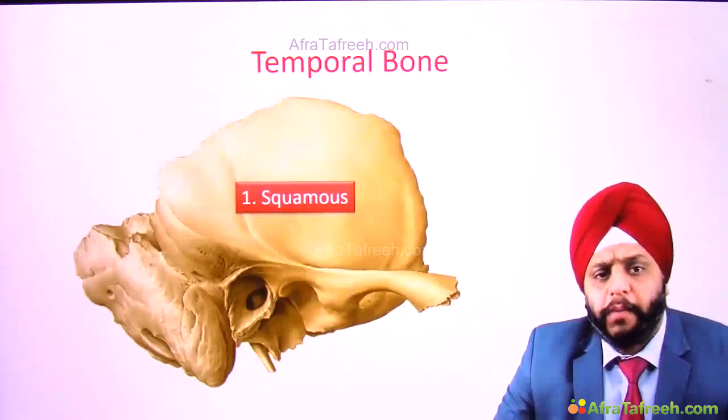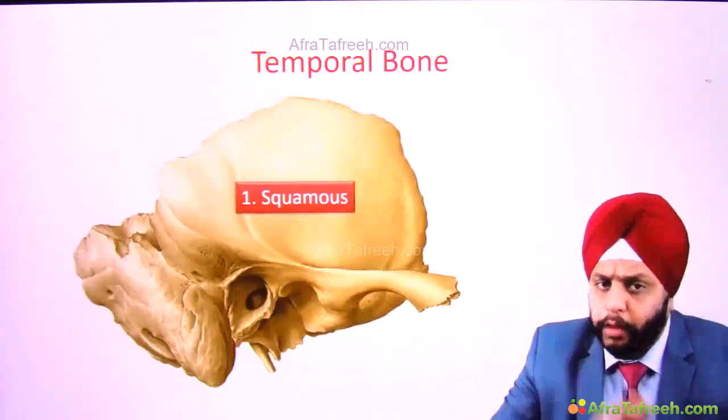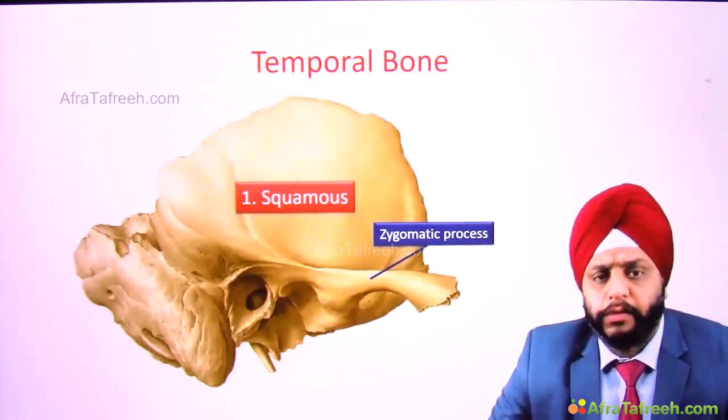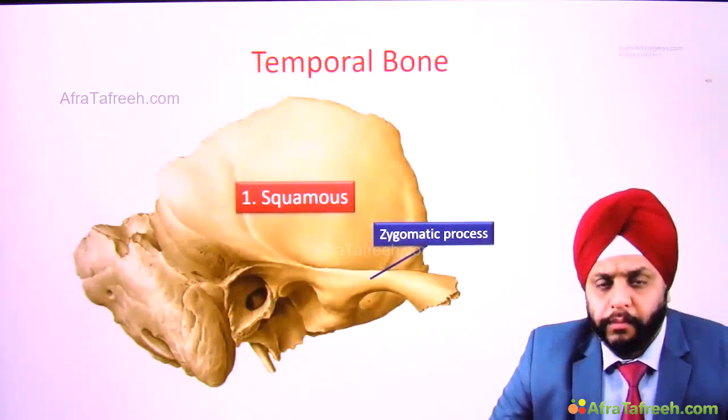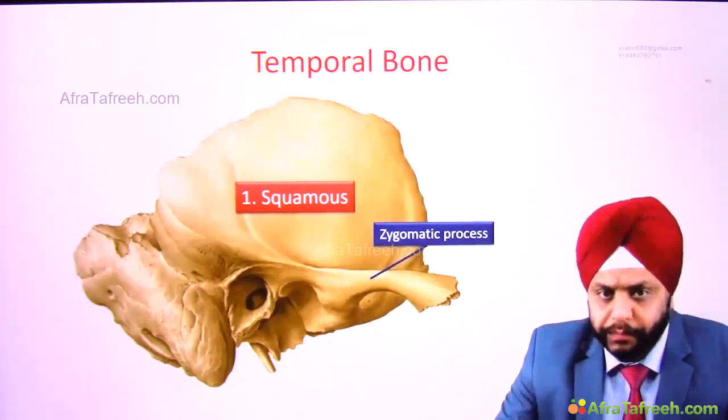What can you see in this part? You can see a plate of bone. This is the thinnest part of the temporal bone. You can see a process coming out that's known as the zygomatic process. The zygomatic process anteriorly combines with the zygomatic bone.